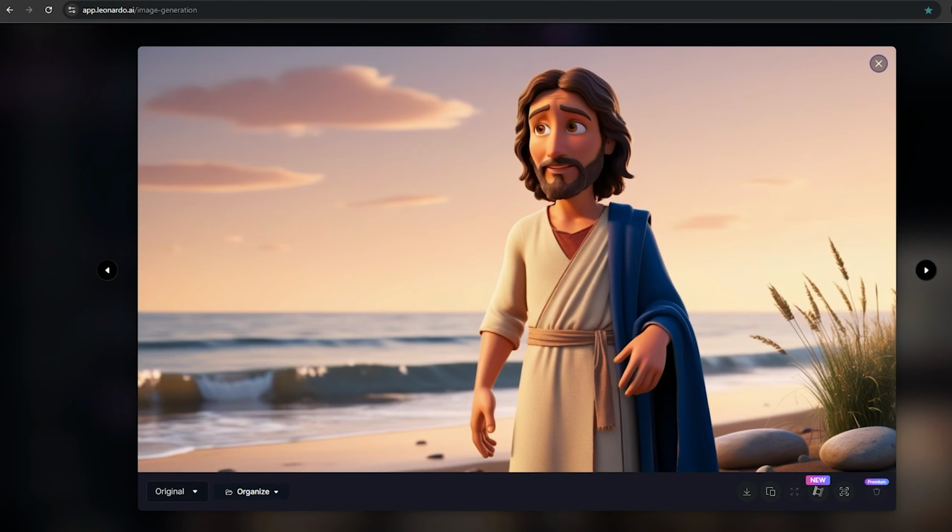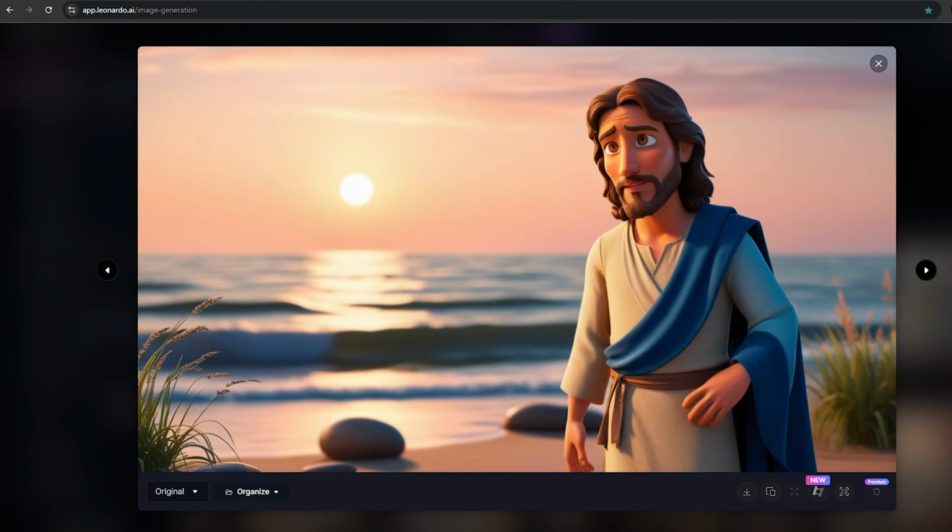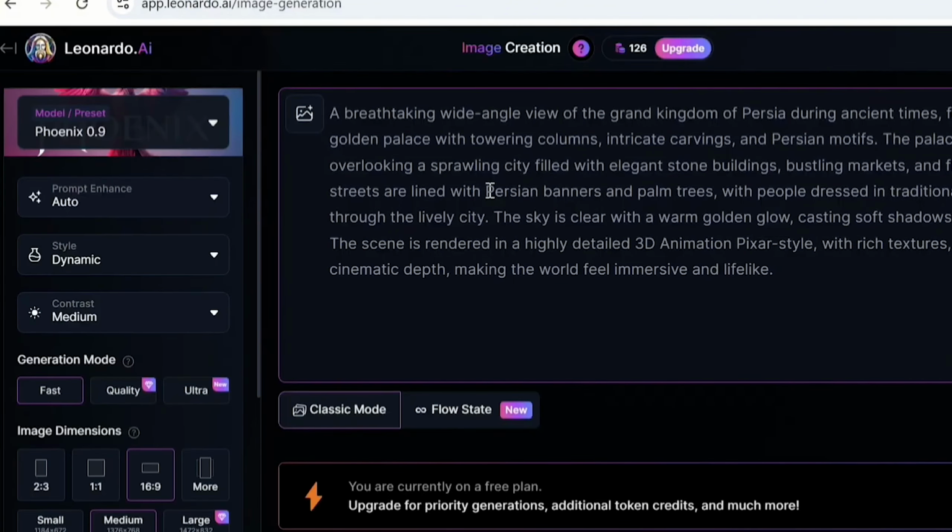Choose the one that best matches the scene and character look. If none look right, try changing the prompt slightly and regenerate. Repeat this for every scene until you have all your images ready.